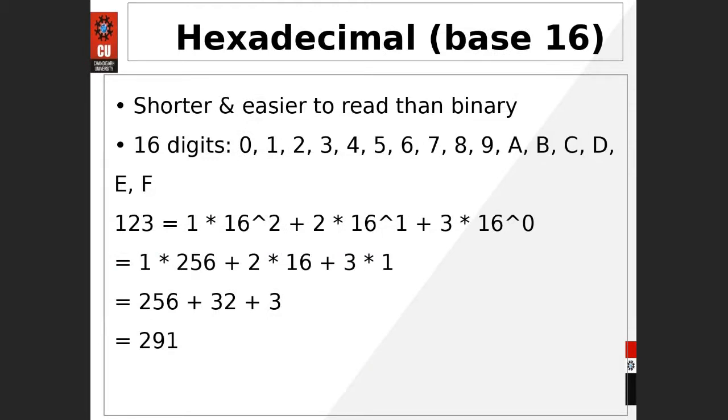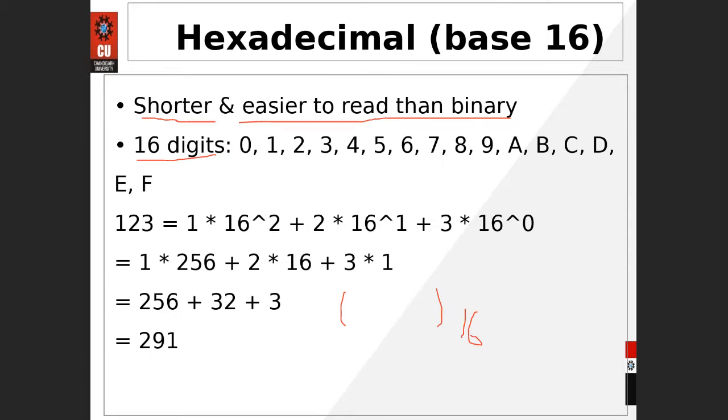Okay. So next is the hexadecimal number system. What is the hexadecimal number system? In the hexadecimal number system, your base will be 16. It is much shorter and easier to read than binary. I will tell you how. Here we have 16 digits. In the decimal system we have 10 digits, 0 to 9. In binary we deal with only ones and zeros. In the octal number system we deal from 0 to 7. In hexadecimal we deal with 16 digits.